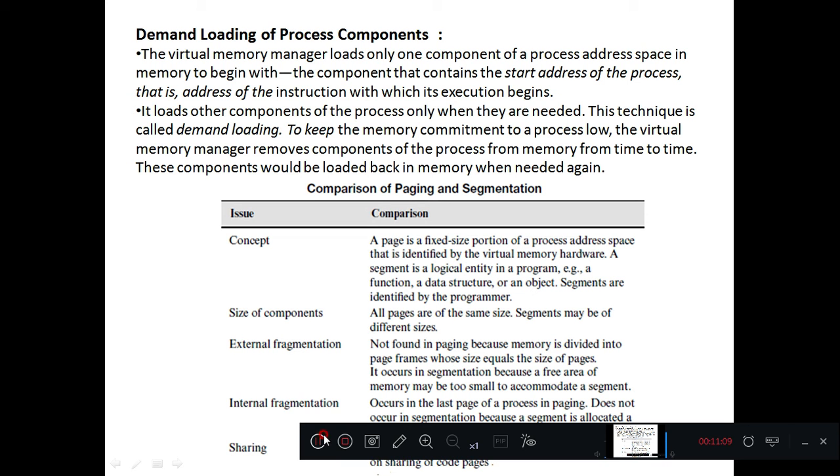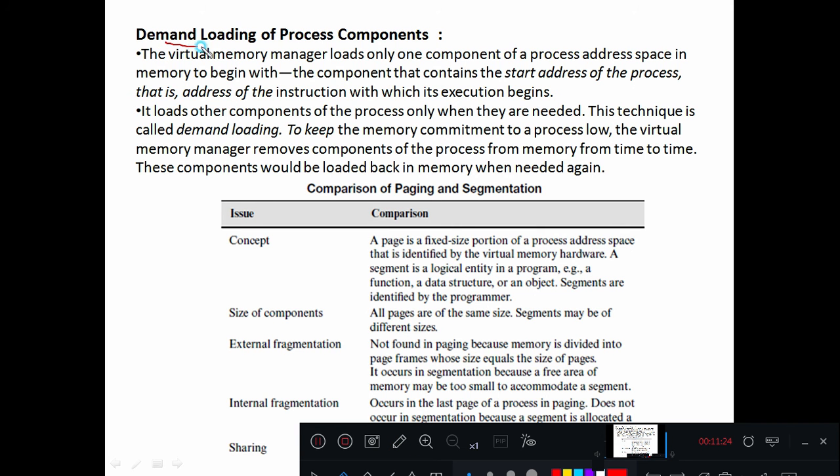So which page or which data has to be loaded from the hard disk? For that we need to understand what we mean by demand loading of process components, right?